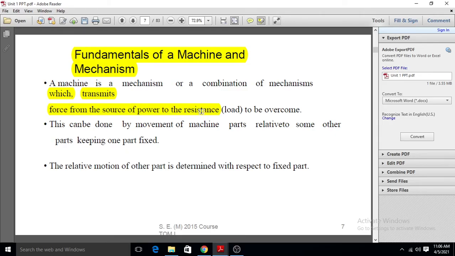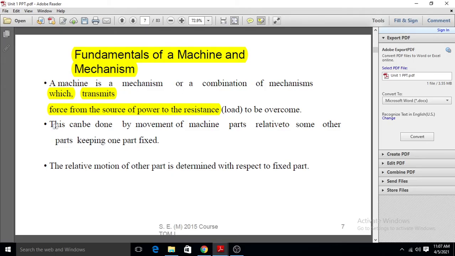A machine is a mechanism or combination of mechanisms used to transmit the required motion and forces. If there is one prime mover or source of power, we transmit this power from the prime mover to the end user to obtain useful work.